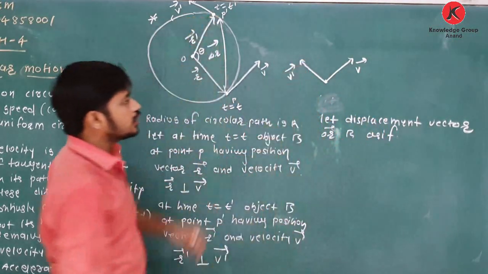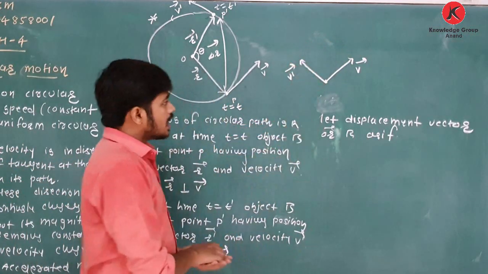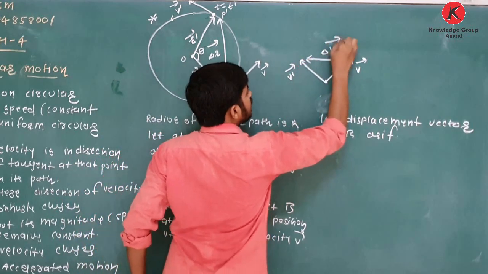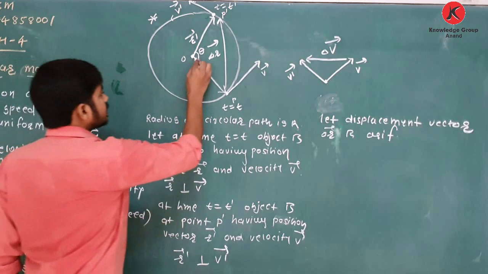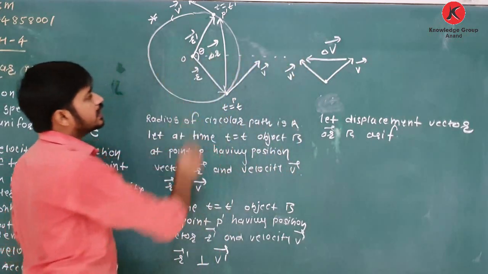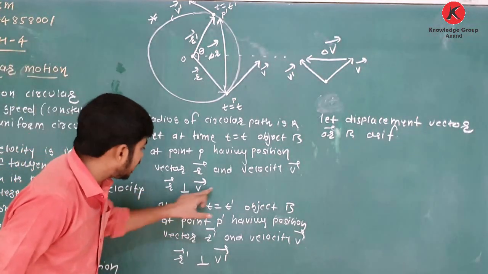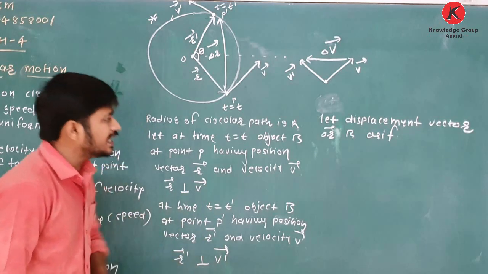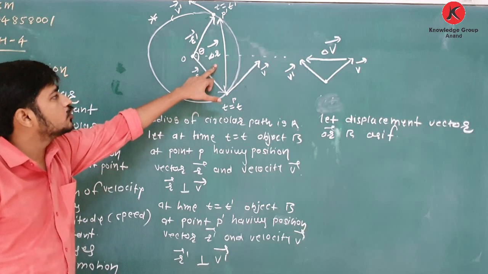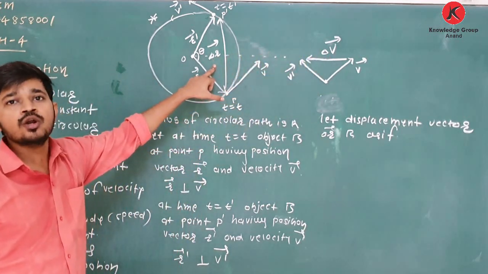Then it is initial velocity, it is final velocity, and delta v is in this direction. And see, this delta v is perpendicular to delta r. You have to take this condition: as r is perpendicular to v, r dash is perpendicular to v dash. Delta v is also perpendicular to delta r. Change in velocity is also perpendicular to delta r.